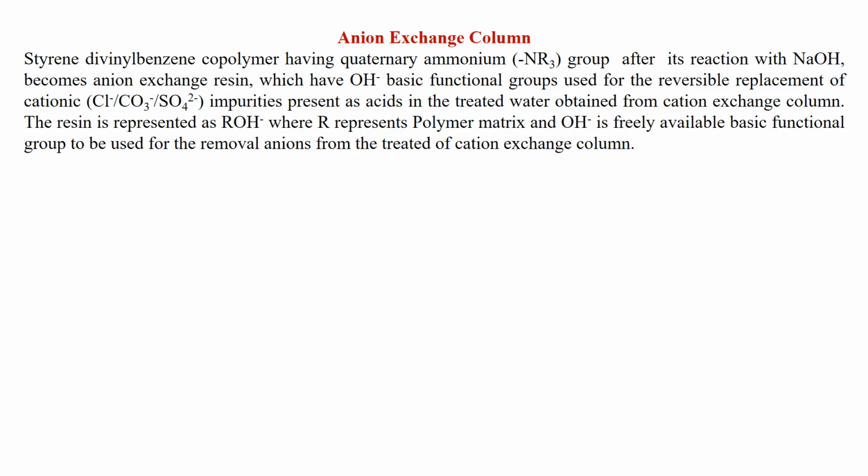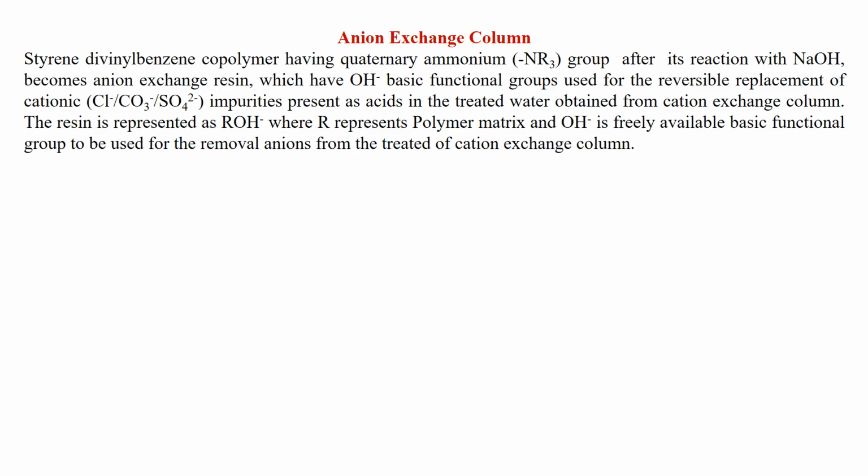used for the reversible replacement of anionic impurities like chloride, carbonate, sulfate ions present as acids in the treated water, as we have just discussed that HCl, H2SO4, H2CO3 are added into the treated water, which is obtained from the cation exchange column.